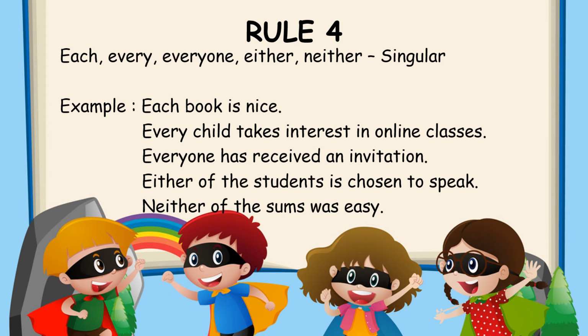Rule number 4. Each, every, everyone, either, neither. All these words are singular. For example, each book, that will be singular. So is nice. Every child takes interest in online classes. Every child is singular. So takes singular subject, verb will have s or es. Everyone has received an invitation. Either of the students is chosen to speak. Neither of the sums was easy.